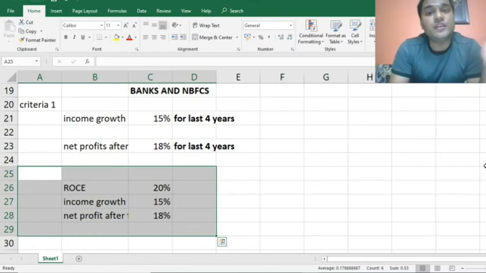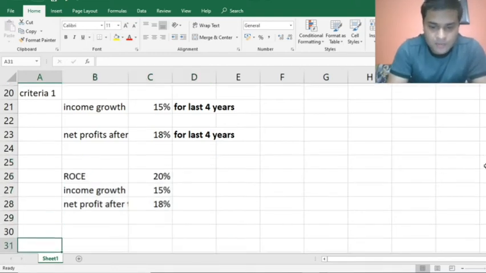Now, why do we need to check the net profits after taxes? Because to increase that income, it has to justify. Suppose I am generating an income growth of 40% every year, but my net profit after tax is increasing by 10%. That means I have huge expenses. I am incurring a huge cost and my business is not feasible. Why will I grow at a 40% rate compounded annually every year and just get 10% return out of it? That is not a logical statement.